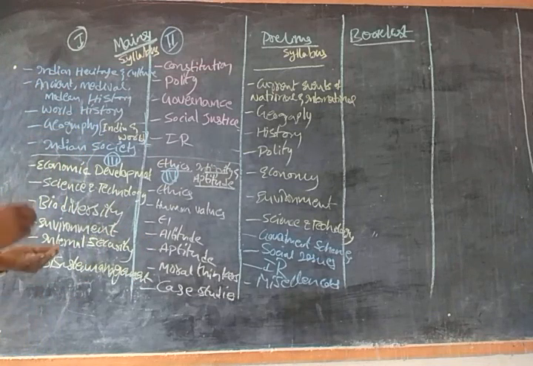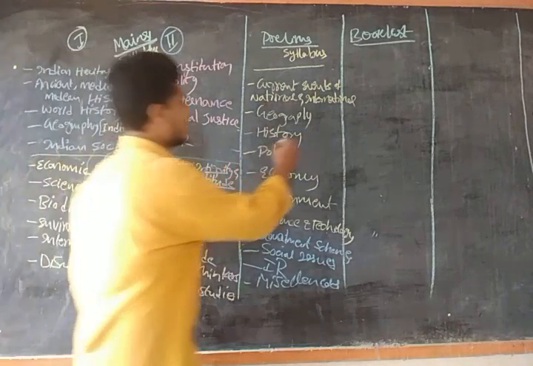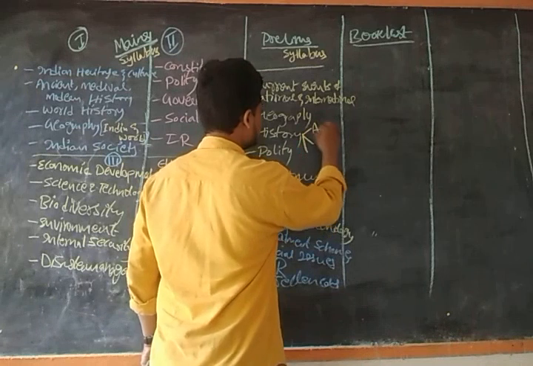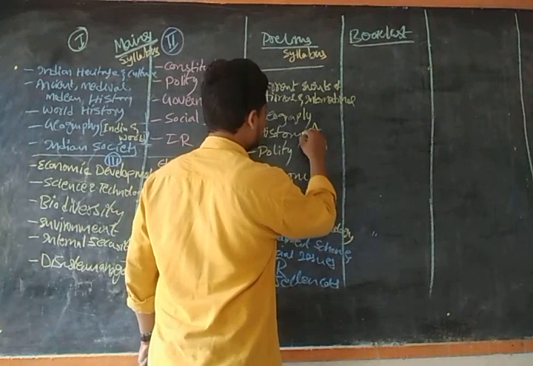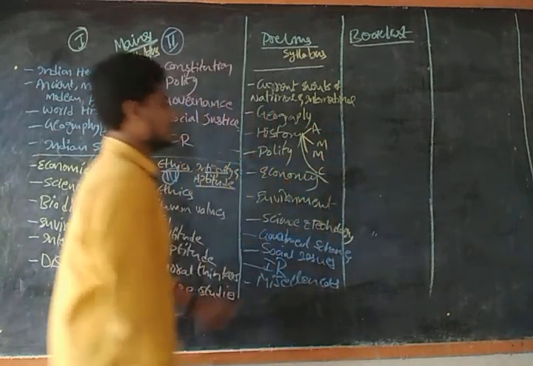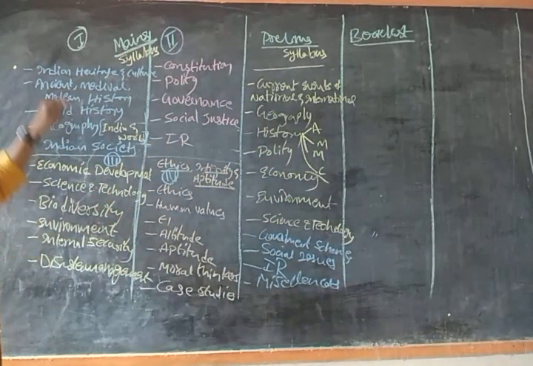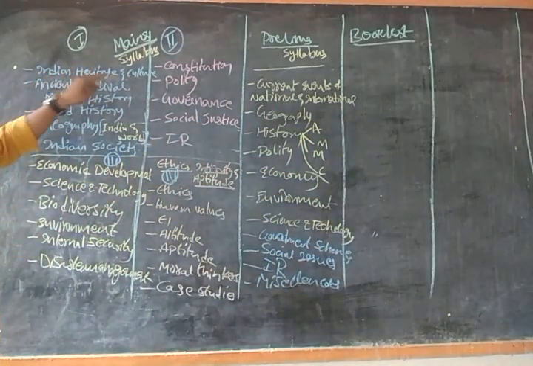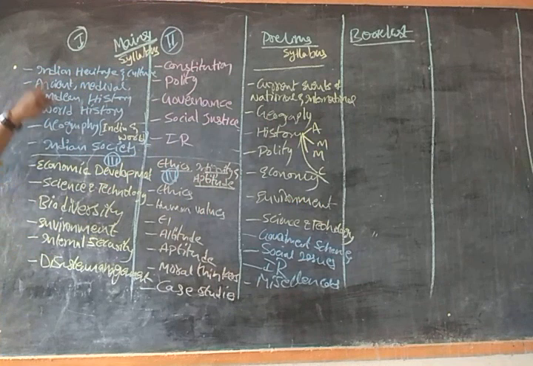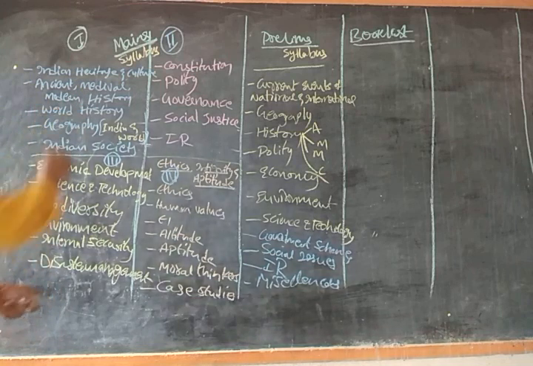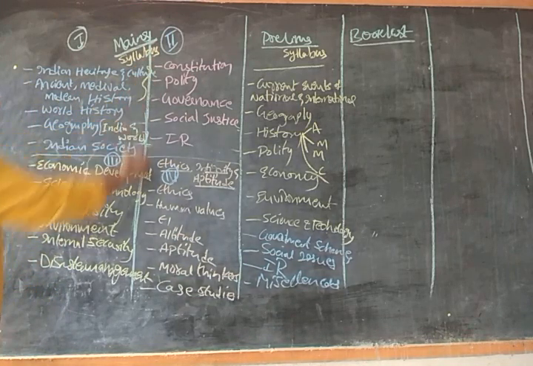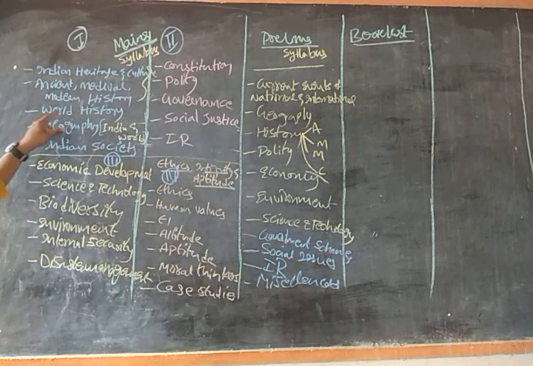In history, as I saw, guys, we have ancient, medieval, modern, and culture. The first one is Indian heritage and culture, that is art and culture. Then the ancient history, the medieval history, and the modern history, guys, and the world history. Up to this part, we have the syllabus for the prelims also, but world history is present in the mains only, not in the prelims.